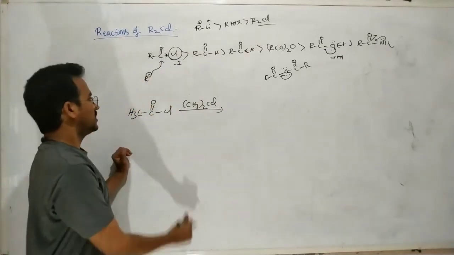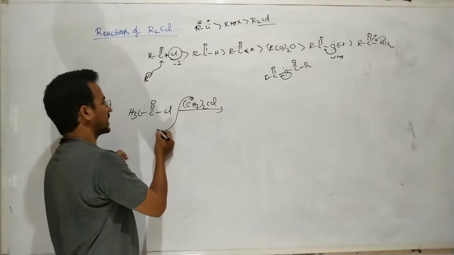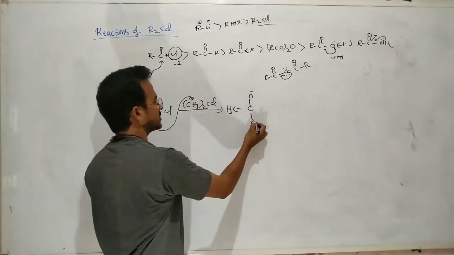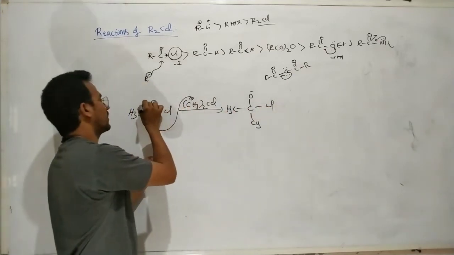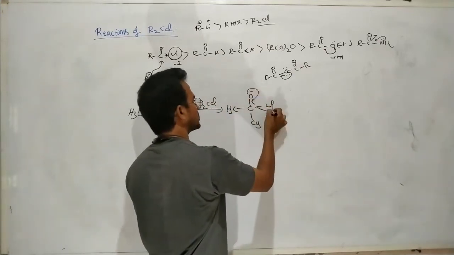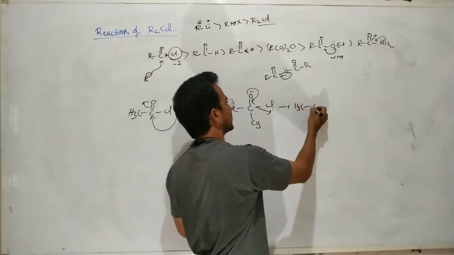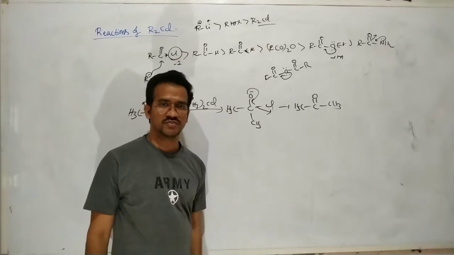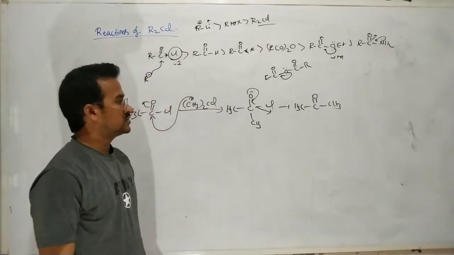So here the CH3 minus nucleophile attacks the carbonyl carbon, and chloride is replaced. With reformation of the pi bond, you will get CH3-C=O-CH3, the ketone, as the final product.